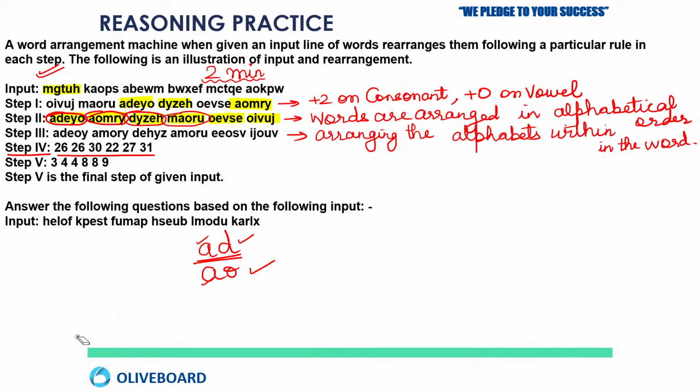How are we arriving at step number 4? Okay, in step number 4, what is happening actually?